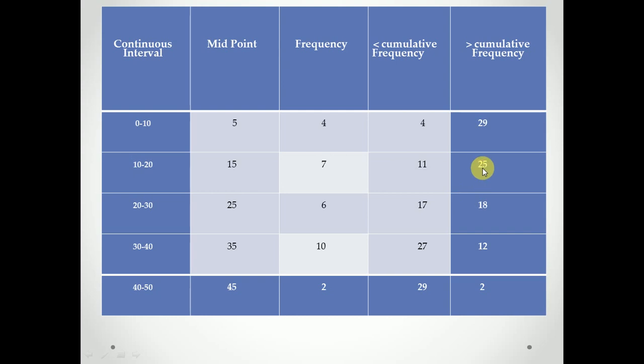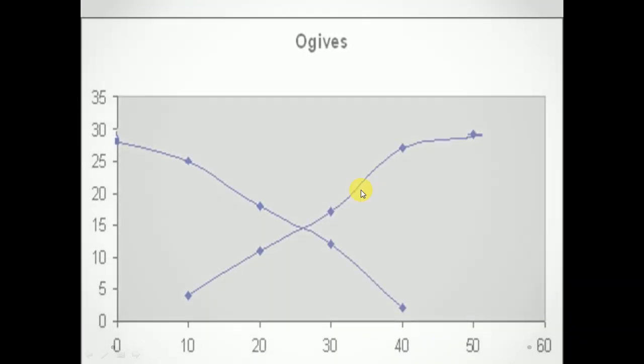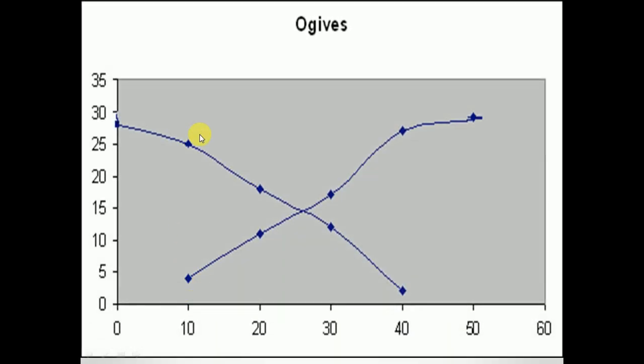Likewise, we join these using a smooth curve and name this the greater than Ogive curve. The other is the less than Ogive curve.